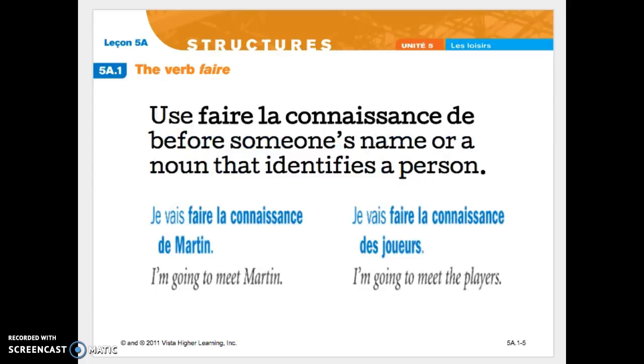The expression faire la connaissance de is used before someone's name or before a noun that identifies the person. If I'm going to meet Martin, that means that you've never met him before. Je vais faire la connaissance de, and then the name Martin. If it's not a name, you have a noun that are people. I would like to meet the players, so it would be je vais faire la connaissance des joueurs. Joueur is plural, and so you're using the indefinite pronoun des.